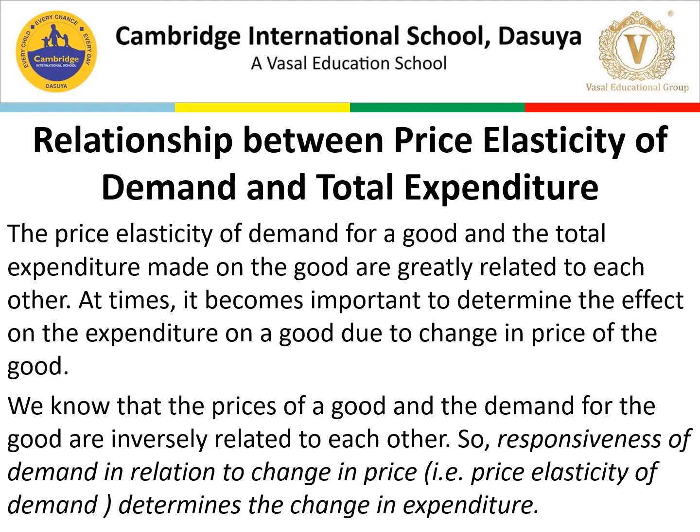So at times it becomes important to determine the effect on the expenditure on a good due to change in price of the good. So we know that the price of a good and demand for the good are inversely related to each other. So responsiveness of demand in relation to price, that is price elasticity of demand, determines the change in expenditure. So whatever the price, if the price is changing, obviously we will change our expenditure accordingly. So total expenditure is also affected by price elasticity. So let's discuss the next.